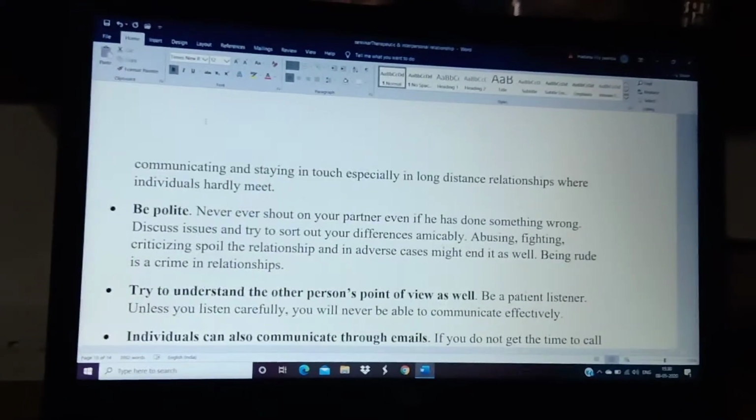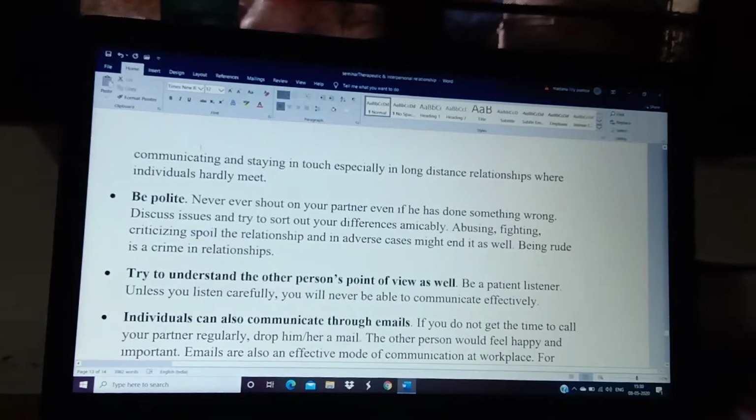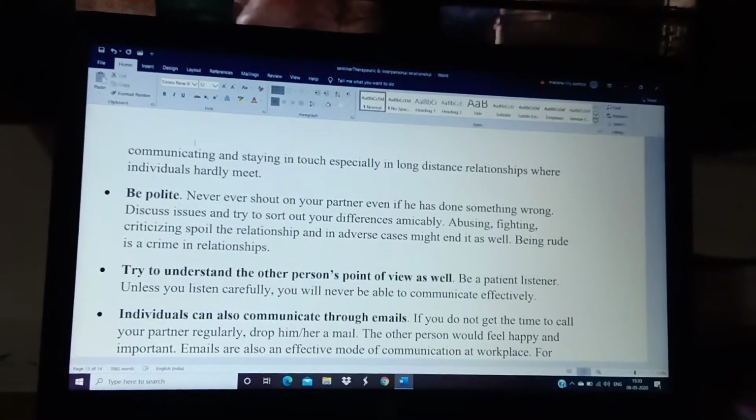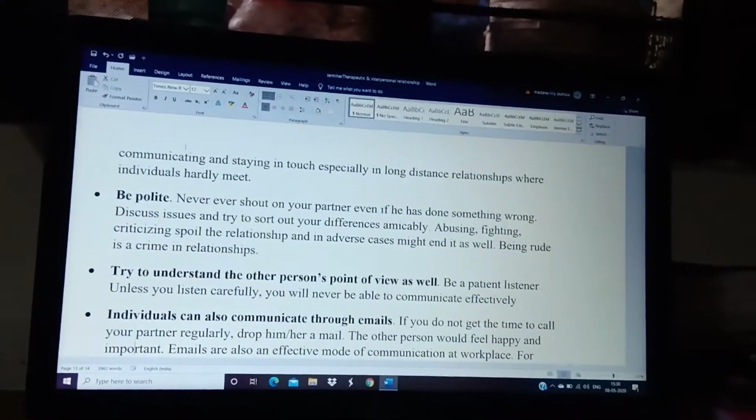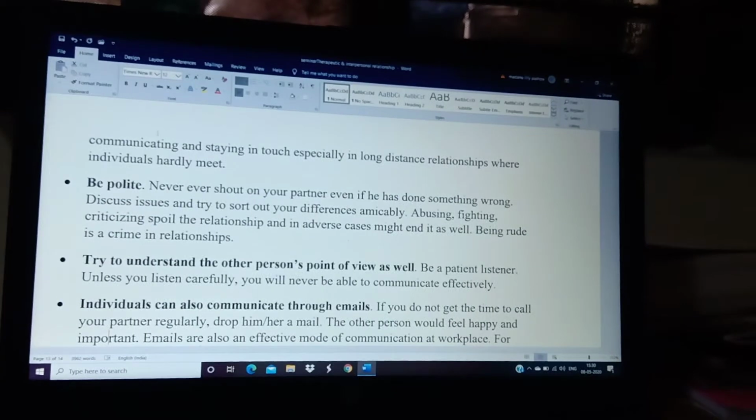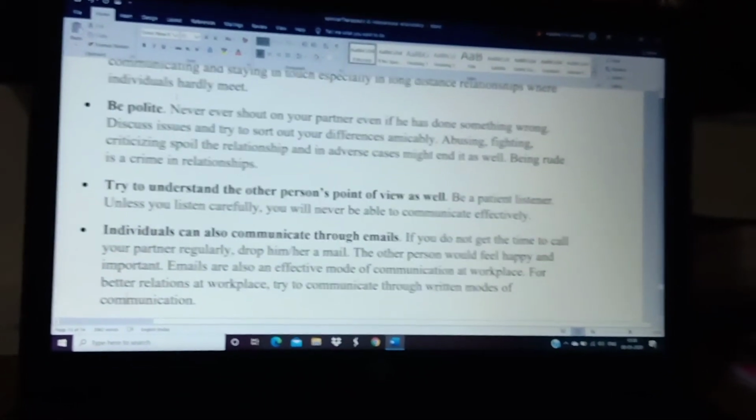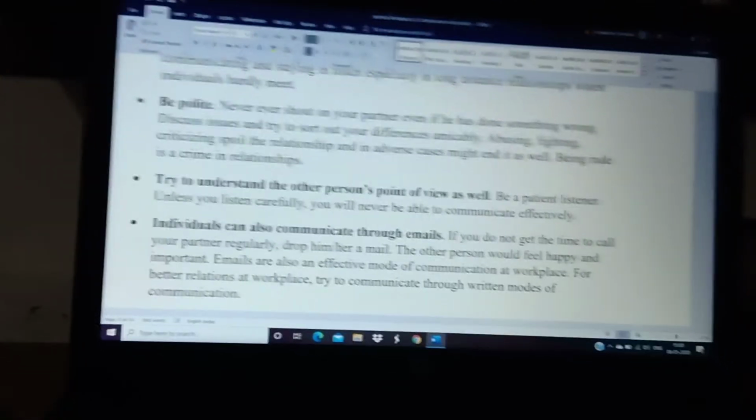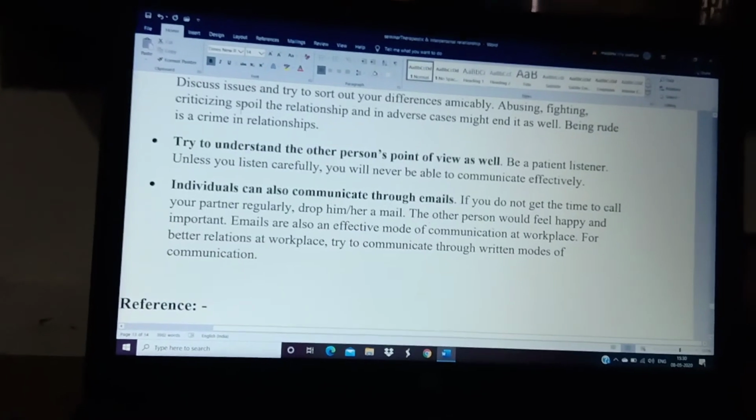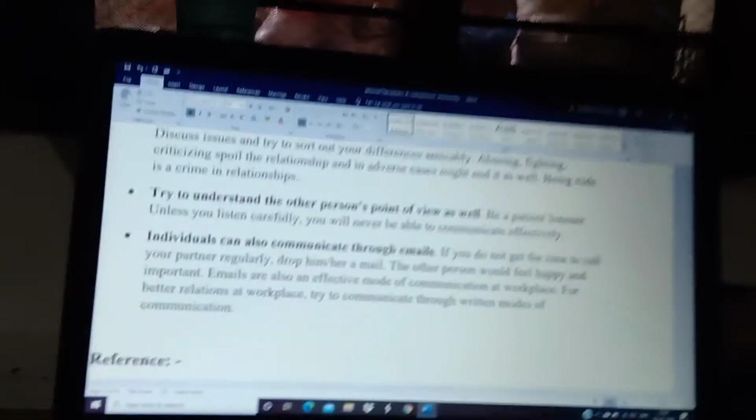Okay, and also try to understand the other person's point of view. When communication is going on, listening carefully is very, very important. Interrupting the speaker also obstructs the communication. And the individual can also communicate through emails or internet platforms. You can give information in the role of a nurse. So that is regarding therapeutic communication and interpersonal relationship. Thank you.